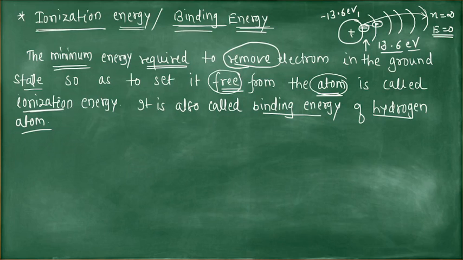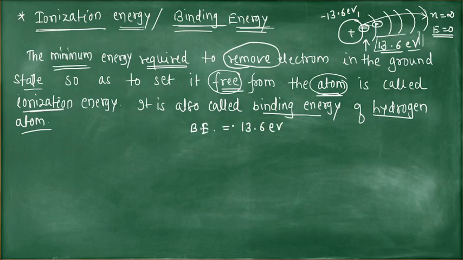So this is the minimum energy. At least the electron should absorb 13.6 electron volt to free itself from the nucleus field. This is the least energy required to set the electron free from the atom. So this is the binding energy. So the binding energy of the hydrogen atom is 13.6 electron volt.